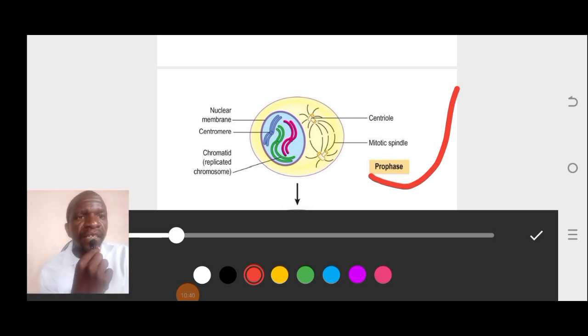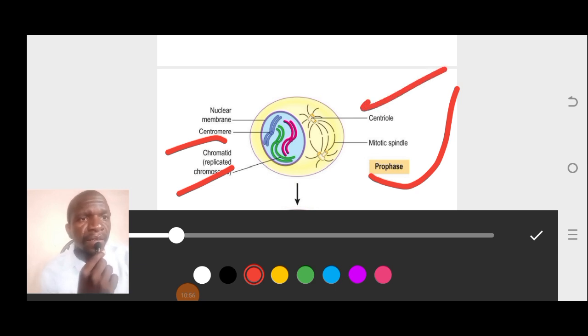Let us look at the mitotic spindle. Let us look at the nuclear membrane here. You see the centromere, right? The replicated chromosome, which is the chromatid, is here. These are the centrioles, and this is the mitotic spindle here.